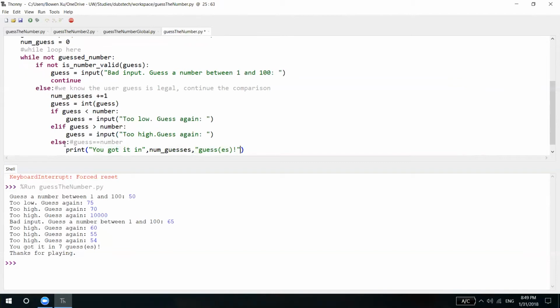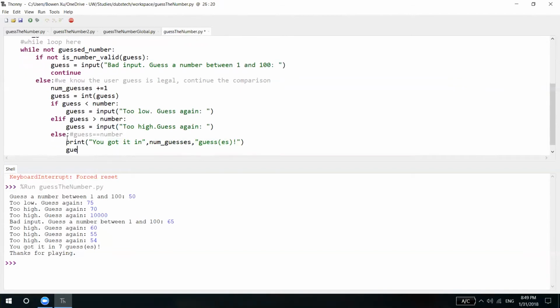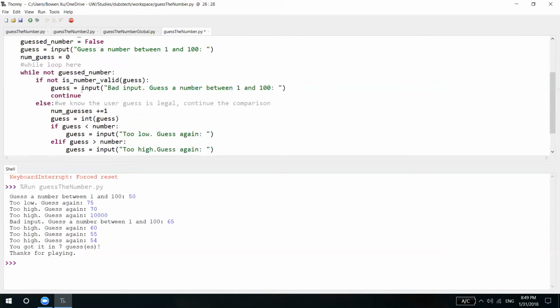And yep, we want to set guessed number to be true. So that indicates the number is being guessed, and in the while loop, this not will convert guessed number to be false, and the while loop will just stop.